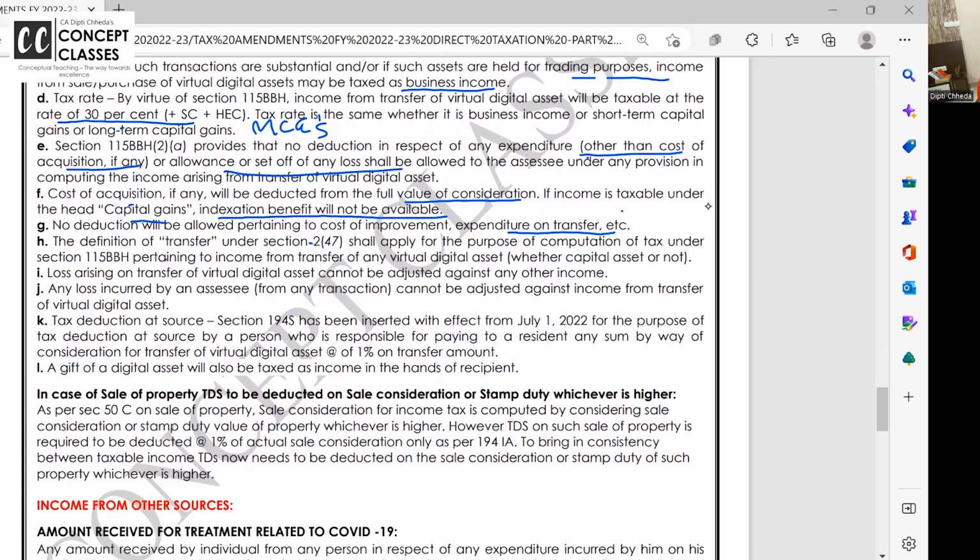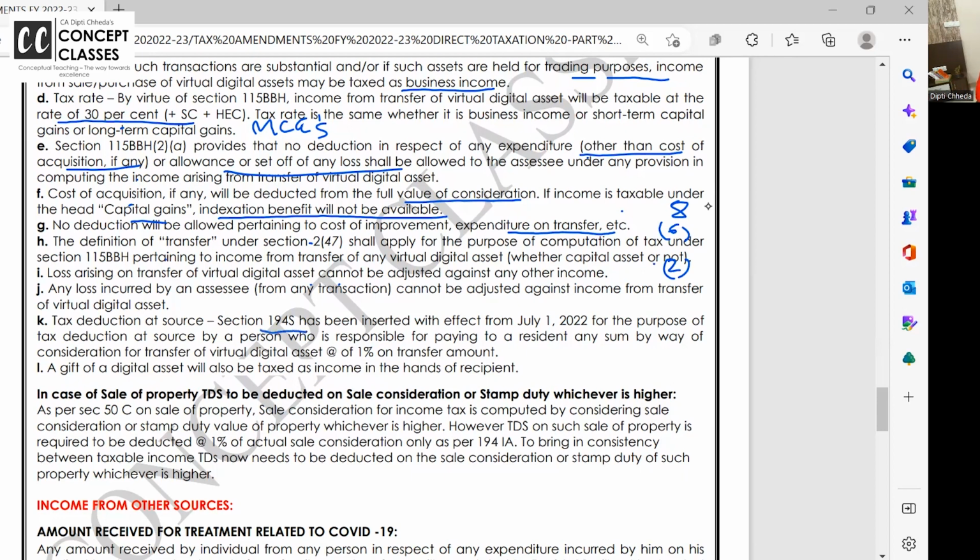Loss arising on the VDA. Suppose you've sold cryptocurrency and there is a loss. Can you carry forward that loss 4 years, 8 years? No, it will lapse. I have purchased cryptocurrency at 8 rupees and I sold it at 6 rupees, and 2 rupees is loss that has gone into the dustbin. Nowhere you will be allowed to set off that loss.